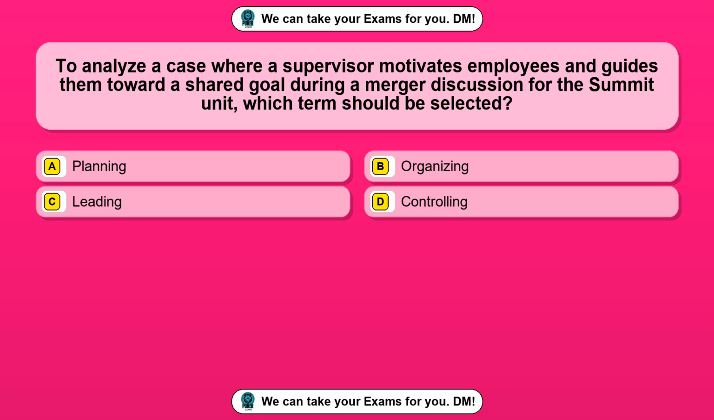Question 7. To analyze a case where a supervisor motivates employees and guides them toward a shared goal during a merger discussion for the Summit unit, which term should be selected? Option A, planning. Option B, organizing. Option C, leading. Option D, controlling. The correct answer is option C, leading.